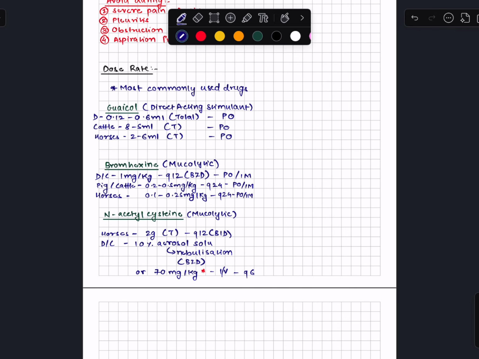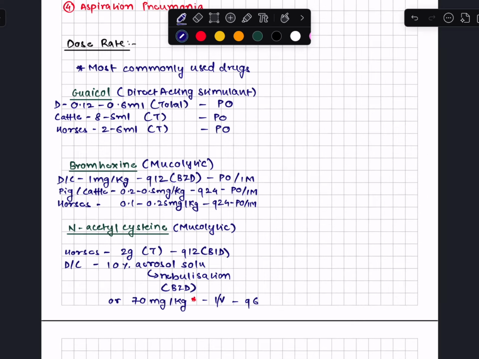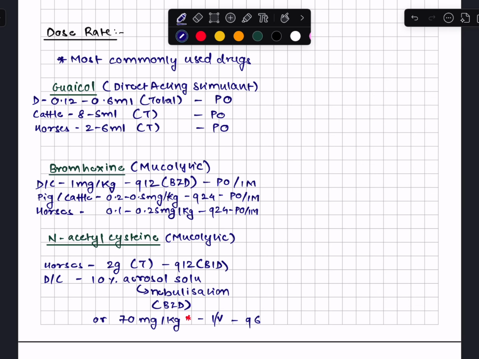Now, a few dose rates are as you can see, and these are the most commonly used expectorants, that is guaiacol or guaifenesin, your bromhexine, and an acetylcysteine. You may have a look at the dosage, and yeah, that's it.